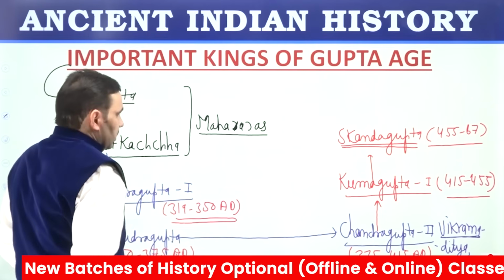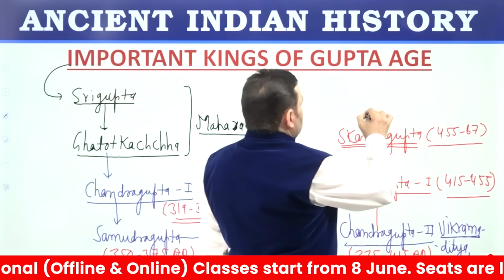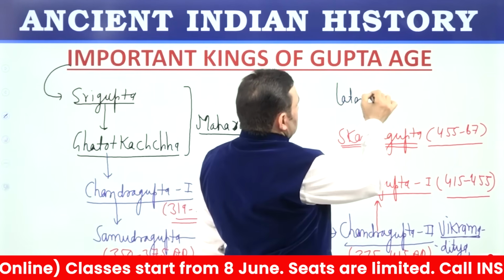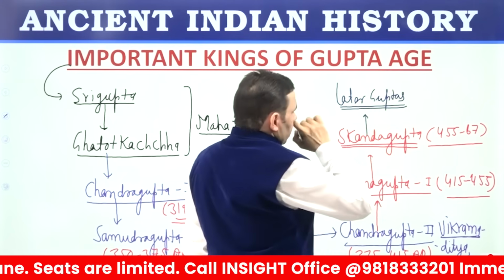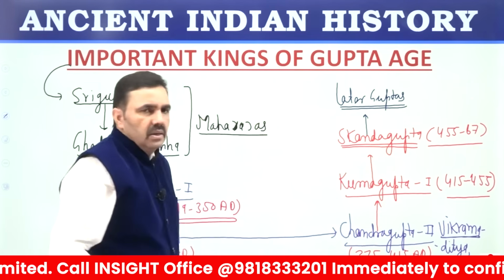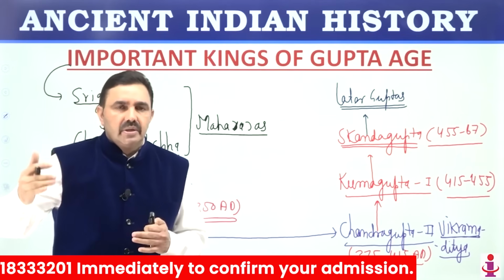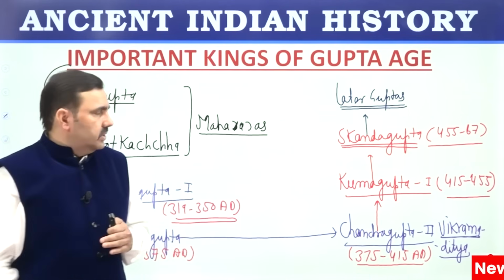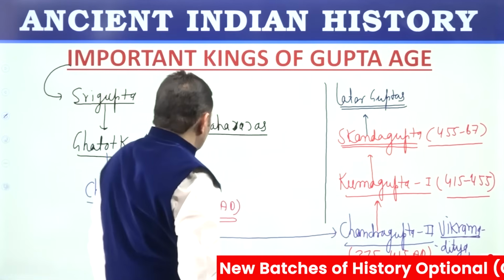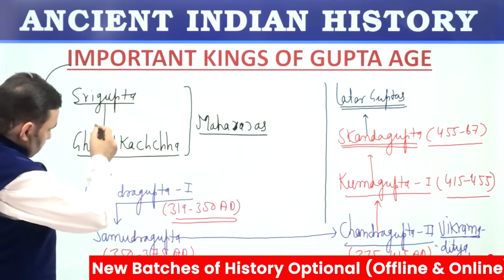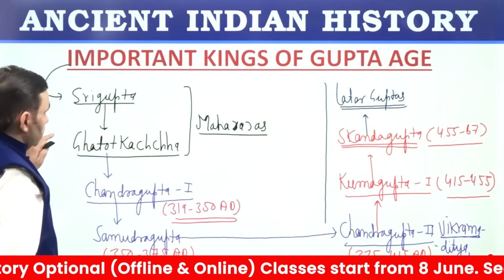So these were the prominent Gupta rulers, and the kings who sat on throne after Skandagupta are termed as later Guptas. Later Gupta rulers, they were quite weak. Central authority had become weak after the death of Skandagupta because of so many internal and external causes. So Guptas were no longer that big power. So this chronology from Srigupta to Skandagupta you should remember. Now some important points.